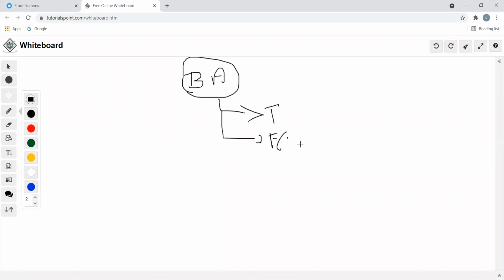False is represented as 0 and true is represented as 1. This is my first point to understand: there are two values in Boolean algebra, one is true, another one is false.